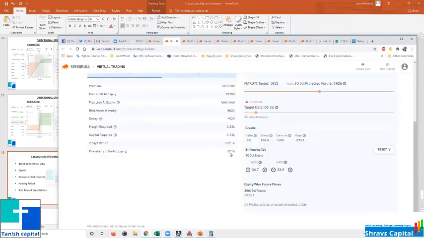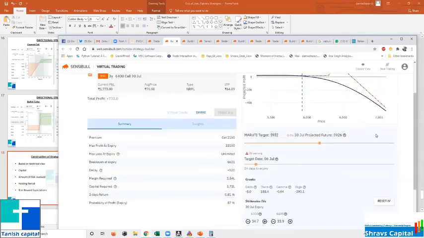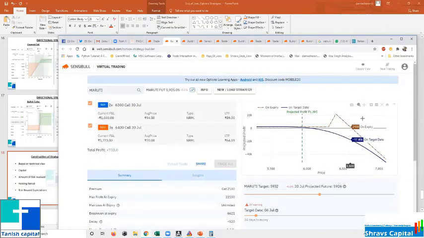2000 rupees. Check the capital deployed. If it goes to 6,700, my loss will start increasing. By that time I will either cut the position, initiate an adjustment, or change my position accordingly. No need to worry about what will happen if Maruti suddenly gaps up 3%, 4%. So like this, you need to work out your strategy.